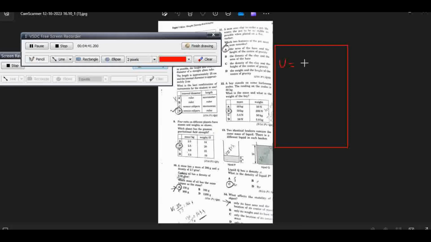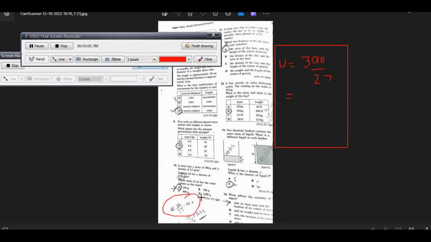Here the mass is 390 and the density is given as 2.7. When we solve it, the answer comes out to be 144.